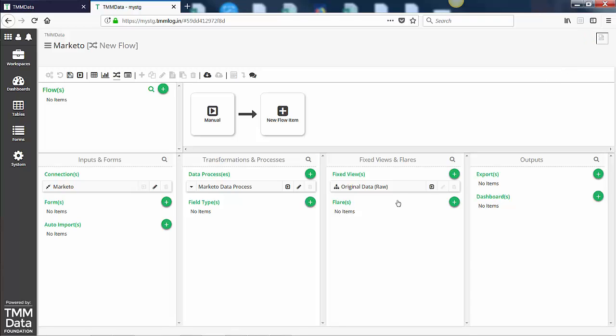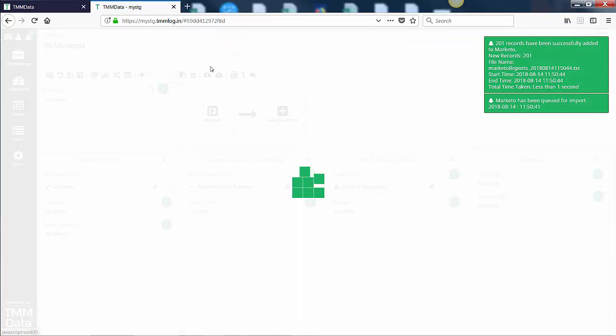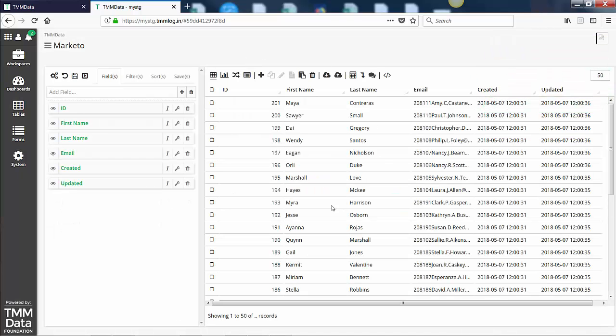As you can see, it's building the file. And there we are, 201 records entered. So we go to our grid, and there is the information. And that is how you use our Marketo connector.